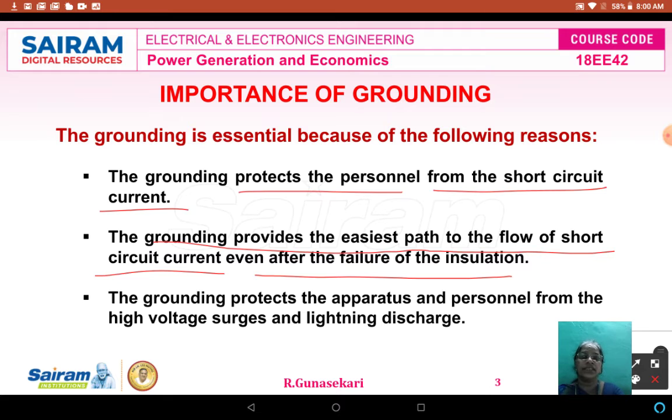The third reason is that grounding protects the apparatus and human beings from high voltage surges and lightning discharges. So what are the reasons? Short circuit protection, then the easiest path for the flow of short circuit current, that is the fault current, and protecting the apparatus connected in any electrical system and human beings from high voltage surges and lightning surges, that is lightning discharges. For this purpose, grounding or earthing is very essential.